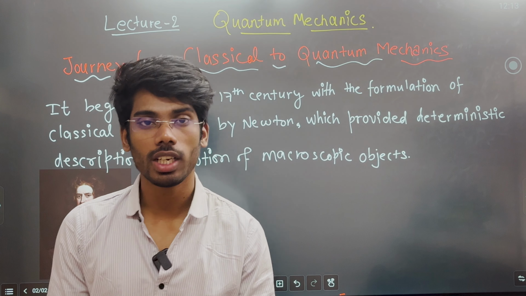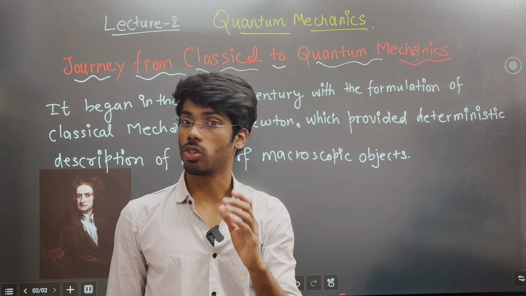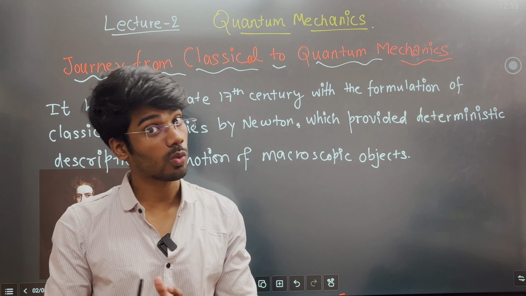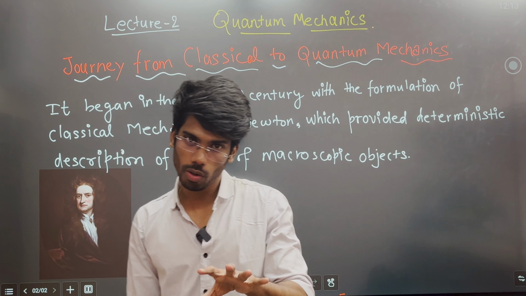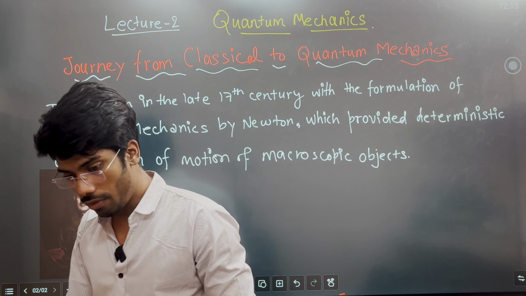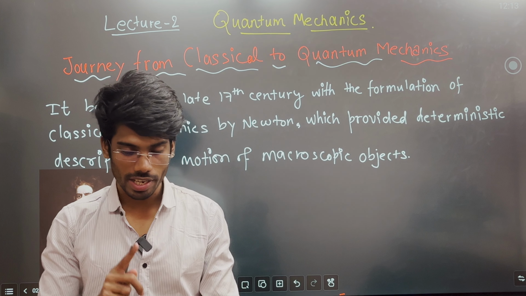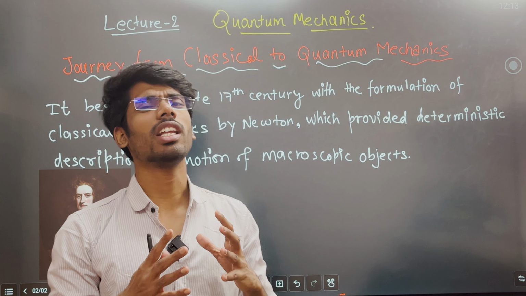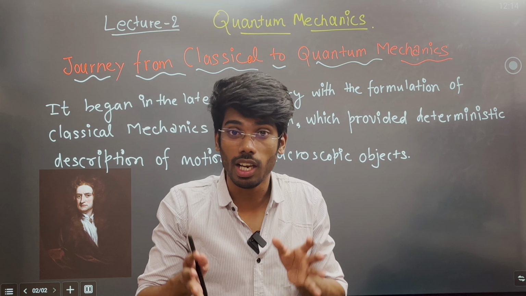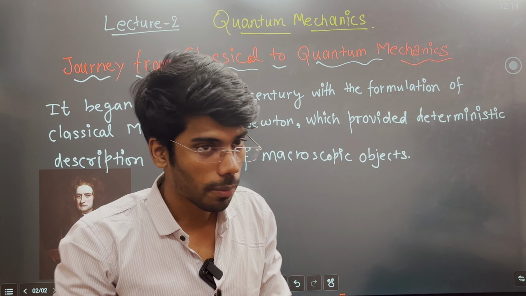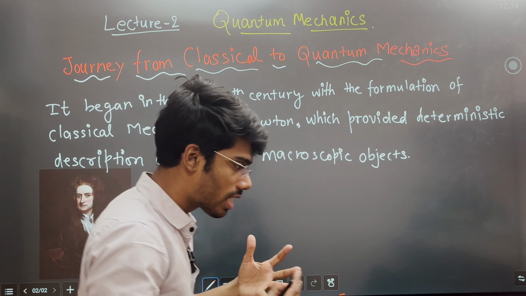Okay, so now in this lecture, lecture number 2, quantum mechanics, we will see the journey from classical to quantum mechanics. We will see it in a brief way because we will not go into detail. When we think about classical mechanics, we always get the idea of Isaac Newton, Galileo Galilei, and many more scientists at that time who explained the real physics to us, right? Now, let's see what Newton said about classical mechanics.